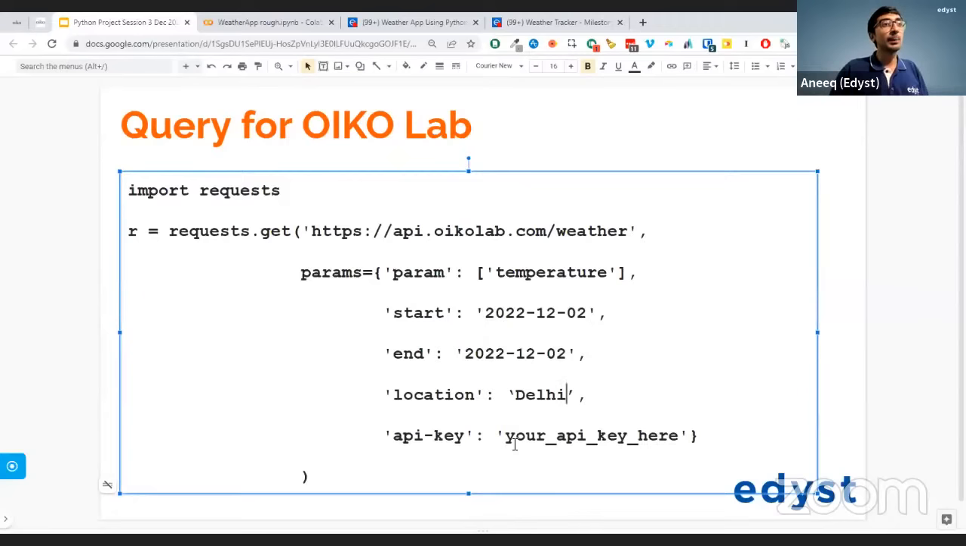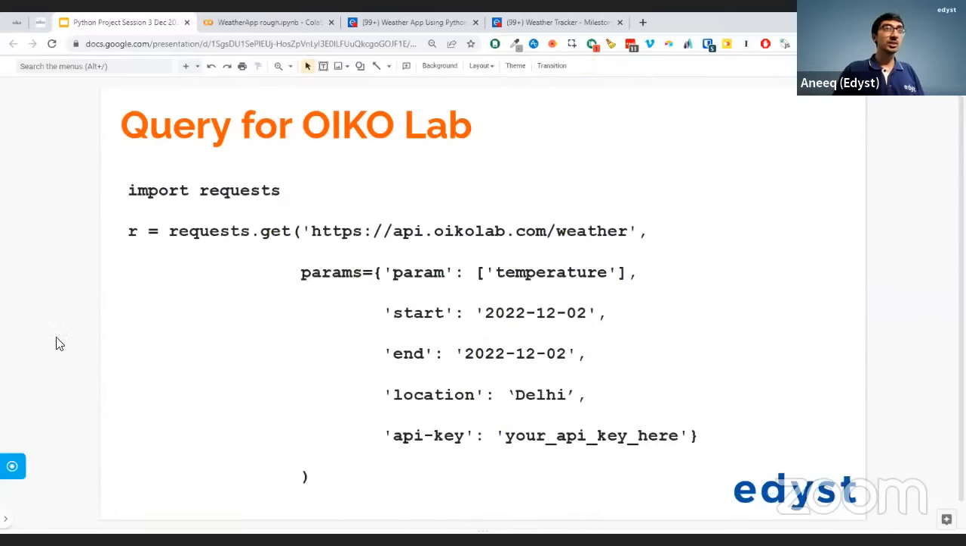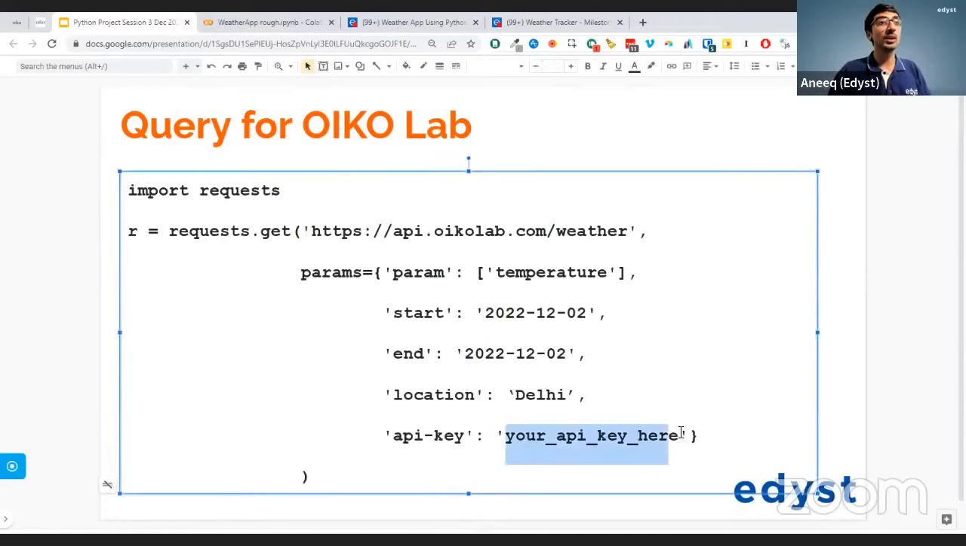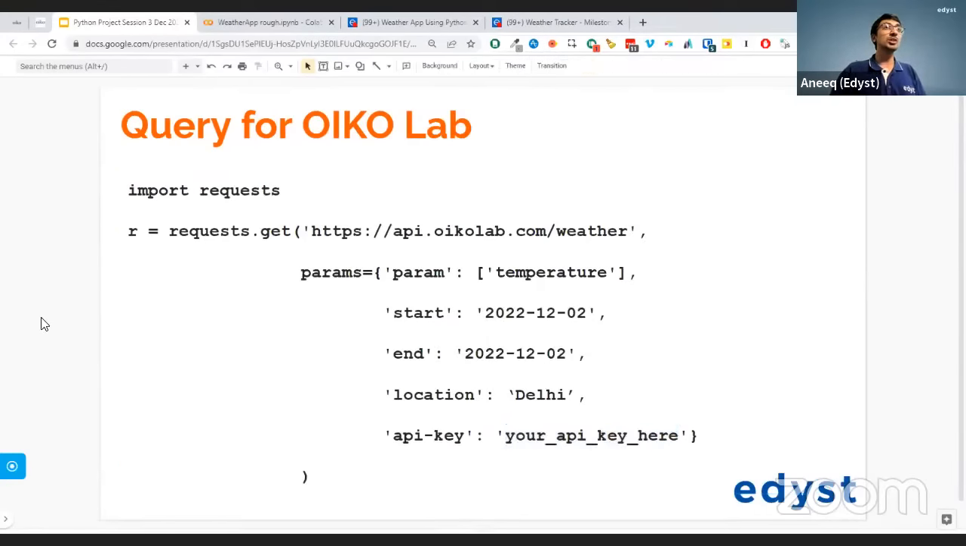Finally, there is something called an API key. API key means there is some password that you need to put. Okay, so you need to create an account with OikoLab. I'll show you how. You need to create an account with OikoLab and you'll get something called an API key. You can put your API key over here. Now, why do they do this? They do this because they want to make sure that people out there are not going to spam it and suddenly start asking for too much data, right? It will bring down their servers.